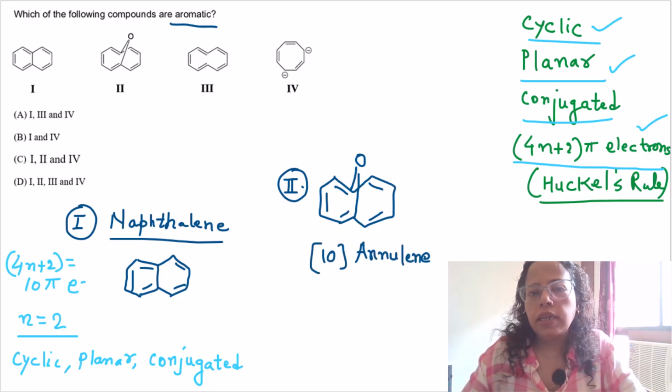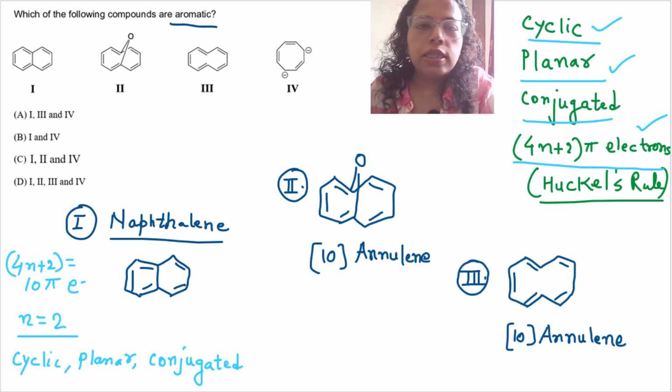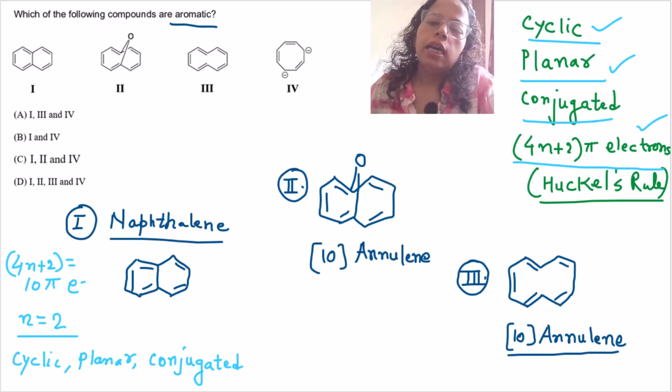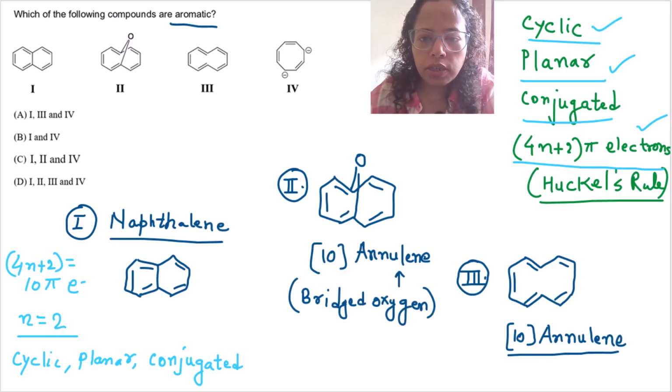Annulenes are basically monocyclic conjugated systems which are non-planar. So you can see now in the third structure, that is the 10-annulene. It has 10 pi electrons, 5 pi conjugated bonds, while the second structure is an oxygen bridged 10-annulene. There is a bridging through the oxygen, and you can also see it is bridged at the intersection of the two rings.